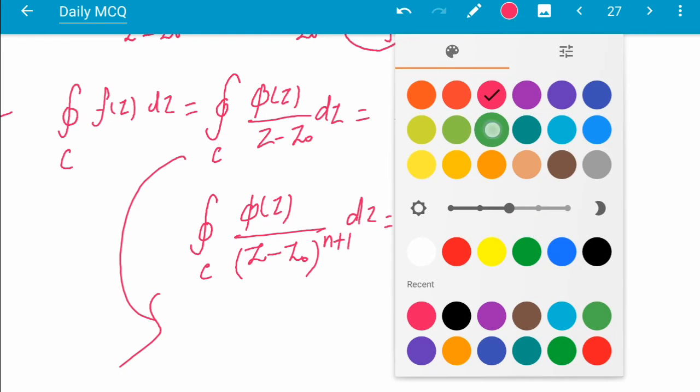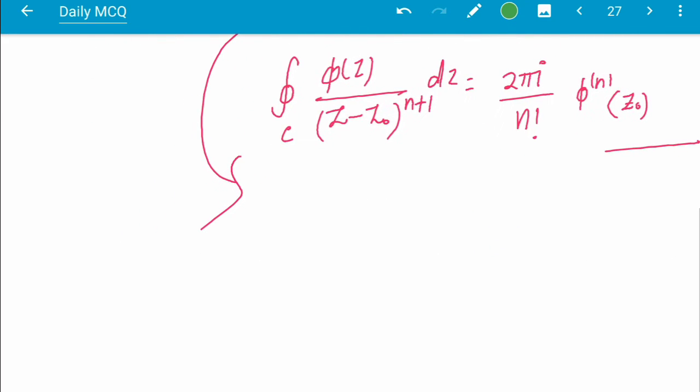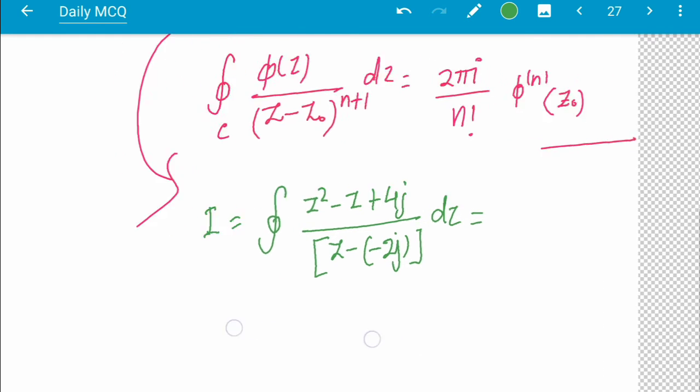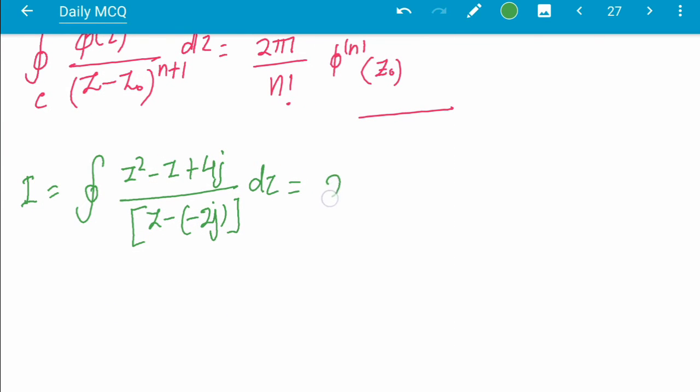So what will be the value? The integral value will be, for (z squared minus z plus 4j) by (z minus 2j), equal to 2 pi j into phi of the singular point.